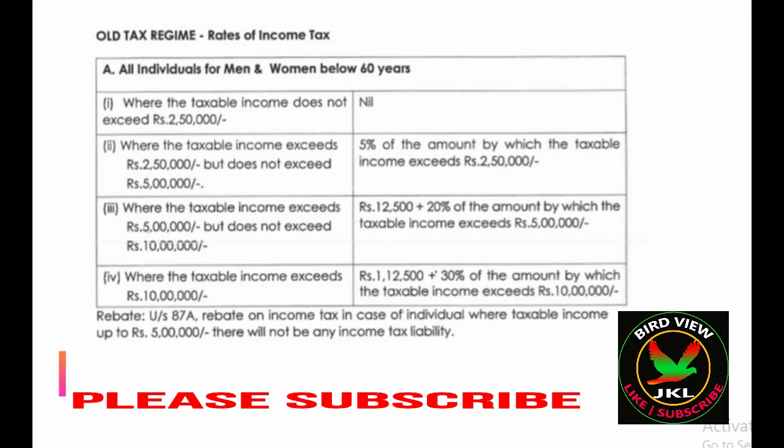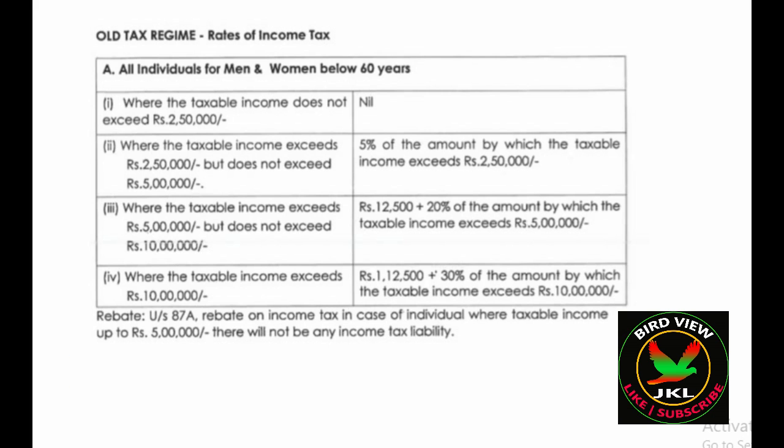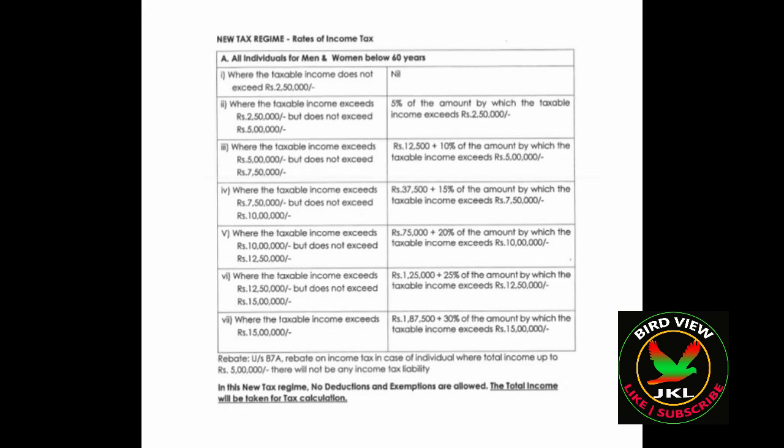Here, up to 5 lakh you will get the 12,500 rebate. If your taxable income exceeds 5 lakh, you will have to pay 12,500 plus 20% tax. If your taxable income is more than 10 lakh, your tax is 1,12,500 plus 30% of taxable income. In the new tax regime, the rates will be like this.